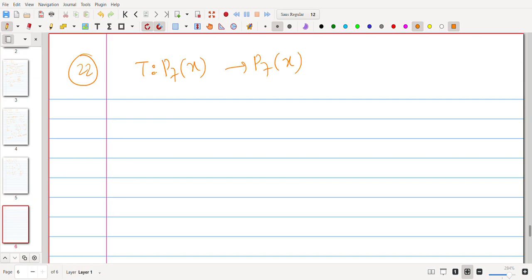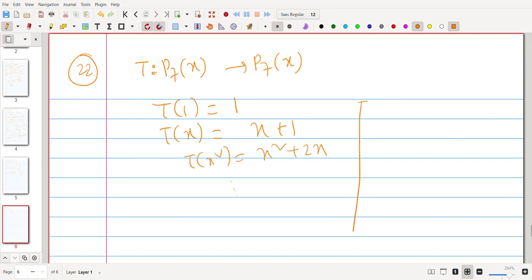I am always interested in thinking of a linear transformation as a matrix because that will always help us to deal with it. Okay, so then T of 1 is basically 1, T of x is basically x plus 1, T of x squared is basically x squared plus 2x, and so on.